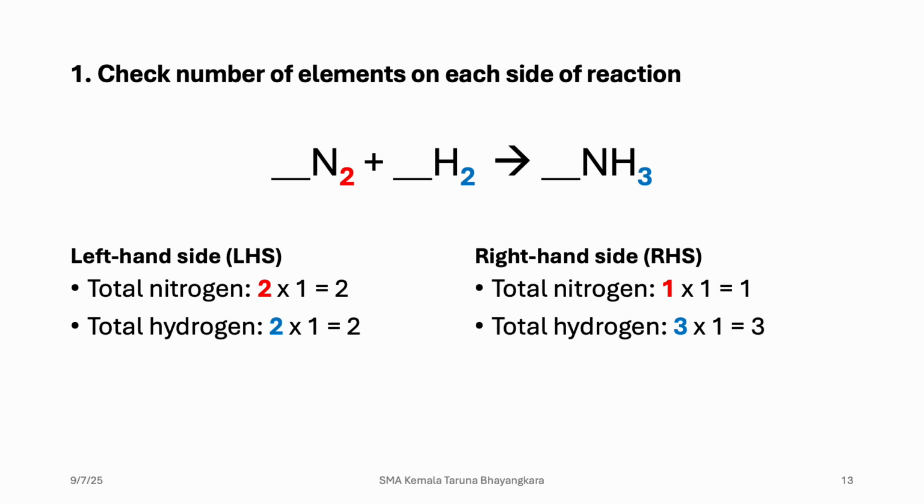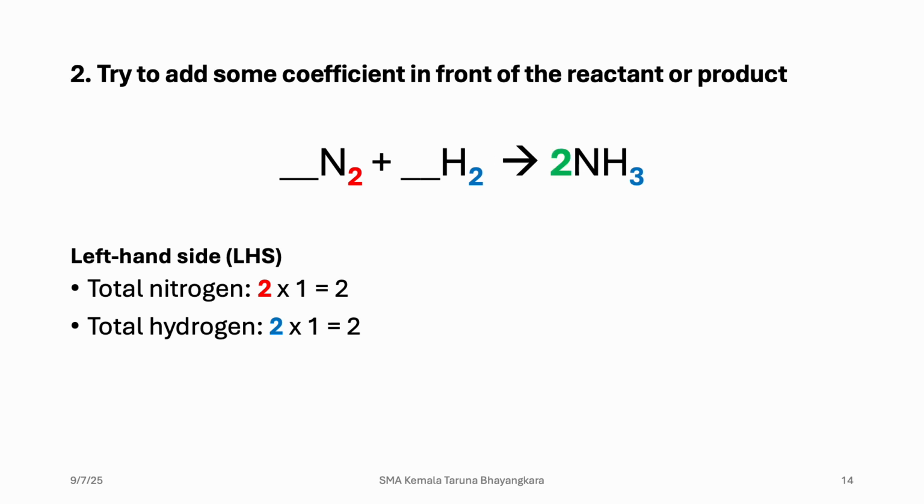So the thing that we can do is try from the most complicated first, which is NH3, related to H2, where there are 2 and 3 in there. So what is the common multiple of 2 and 3? It is 6. So we use 6 as a common multiple, so it can balance 2 and 3. So 6, if we divide it by 3, the result is 2. So we put 2 in front of NH3.